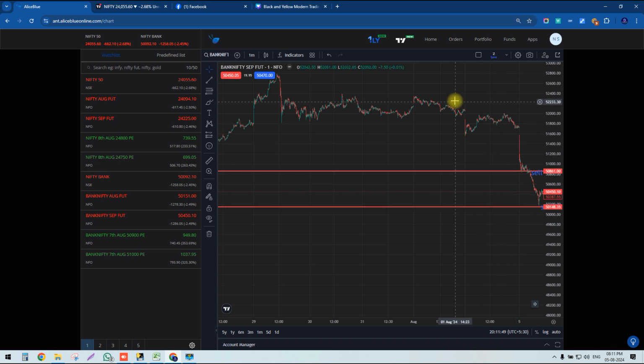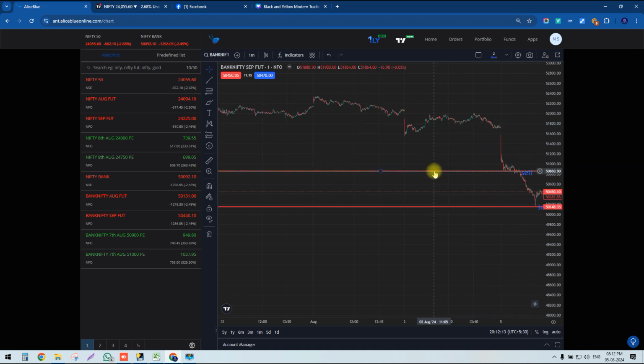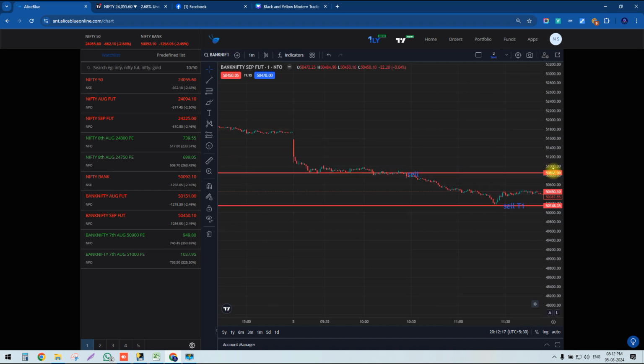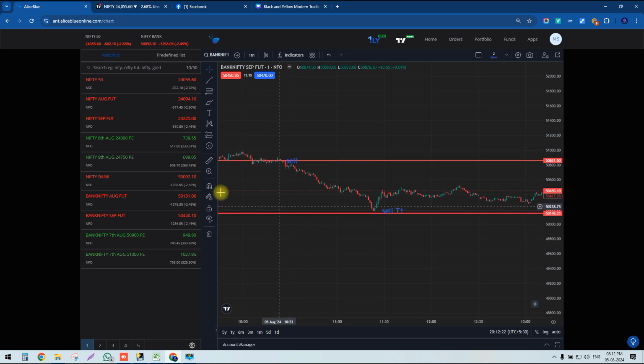So it reached, the August high was 52,365 and the market fell up to almost 5148. This was the fall in August. Yes, you can see very clearly here. I have mentioned here the sell level was generated here and the market fell up to this much.